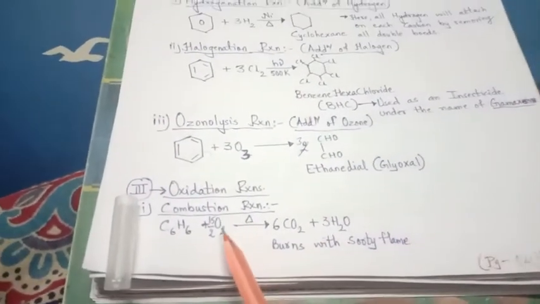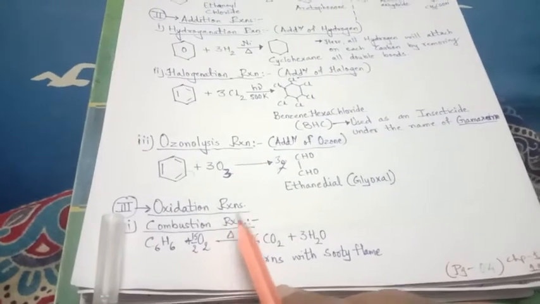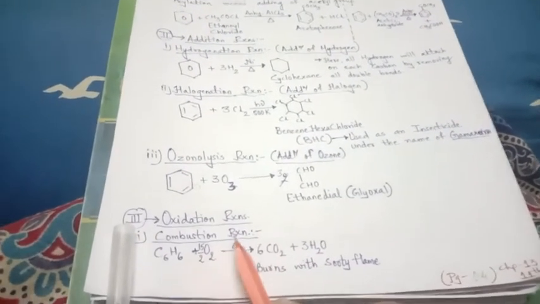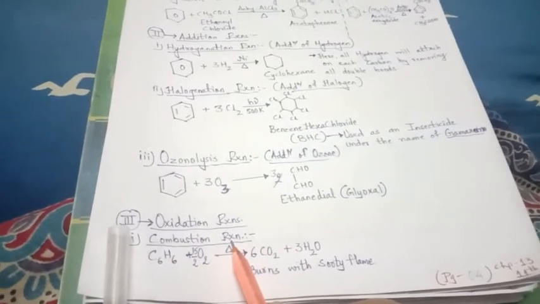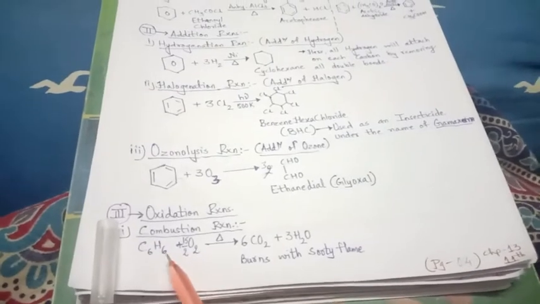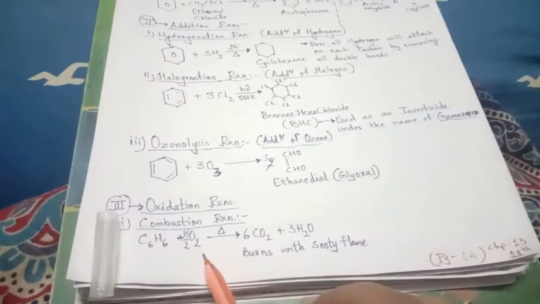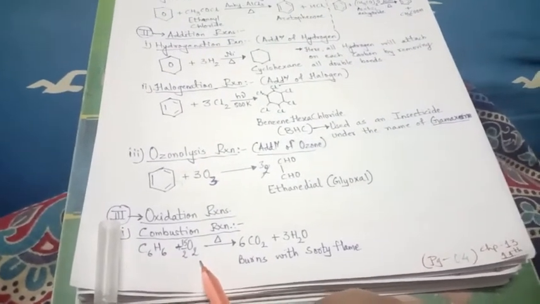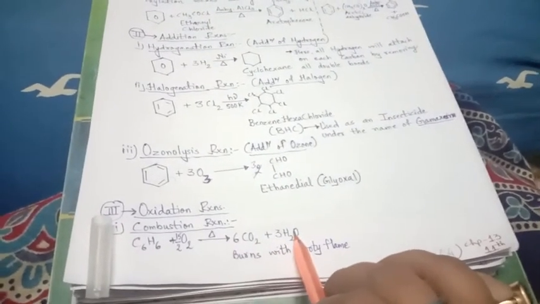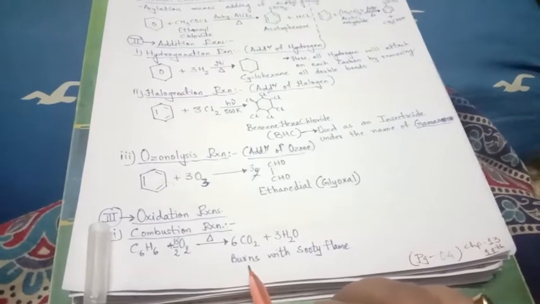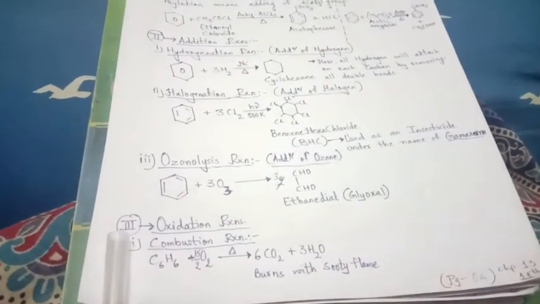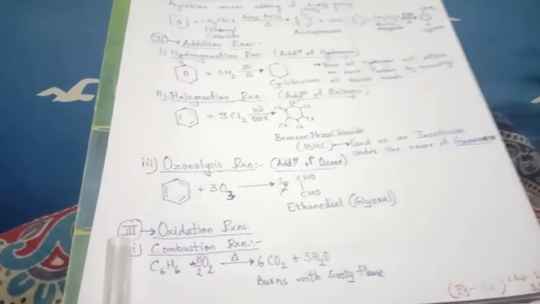And the third type of reaction is the oxidation reaction. Oxidation reaction, the first is combustion reaction. Oxidation, that means addition of oxygen will take place. Benzene, when heated in presence of oxygen, will give out carbon dioxide and water, right? That is, it burns with sooty flame because it is organic compound. It will give black sooty flame.